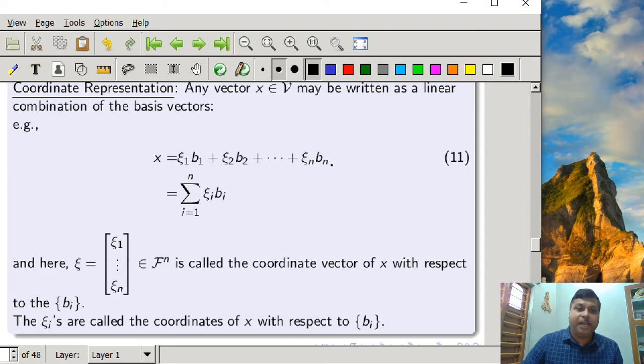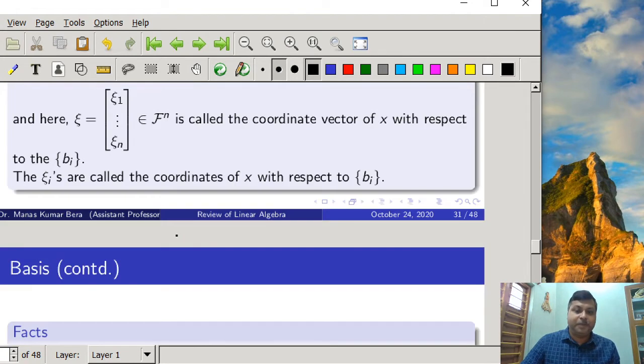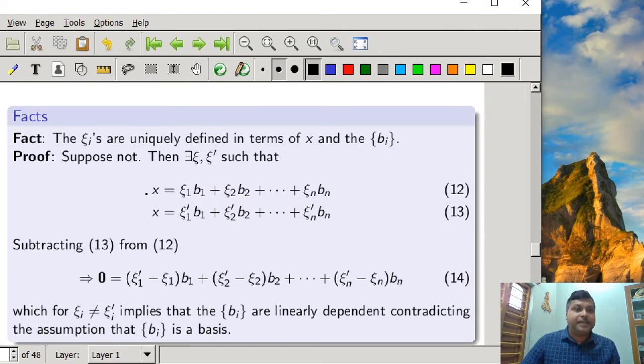But for a chosen basis b1, b2, bn, zeta 1, zeta 2, zeta n are unique, and that's why they are called the coordinates of X with respect to bi. So next we state a fact: the zeta i's are uniquely defined in terms of X and the bi.